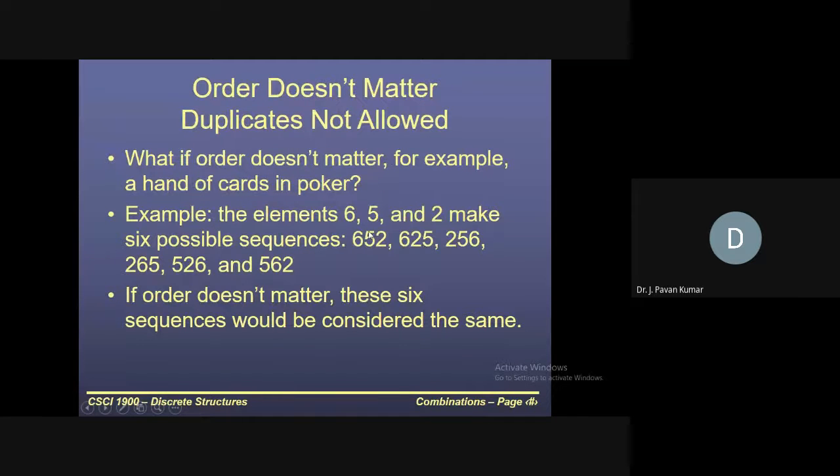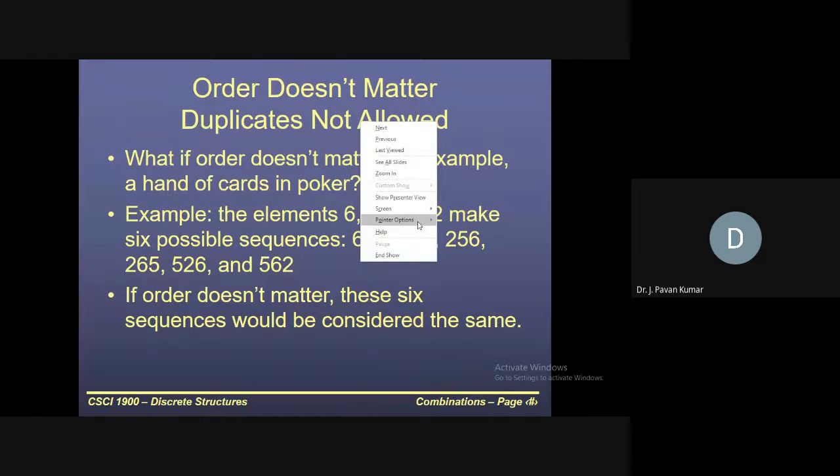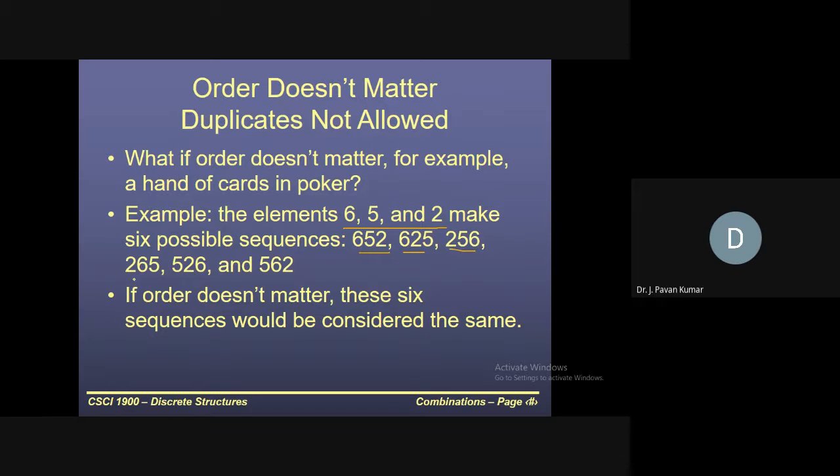consider we have 3 elements, 6, 5, 2. As of now, we have seen 652 is one possibility, 625 is another possibility, 256 is another possibility. Like this, we have considered whatever combinations we formed. 652 is different from 625, and 625 is different from 256. All the possibilities we have counted, that is what we have done so far.